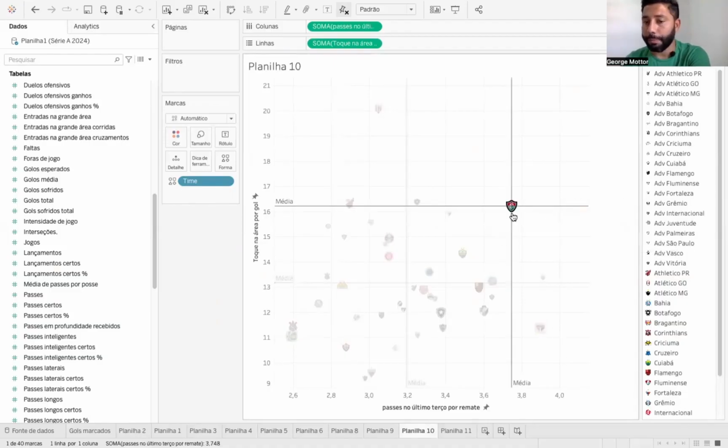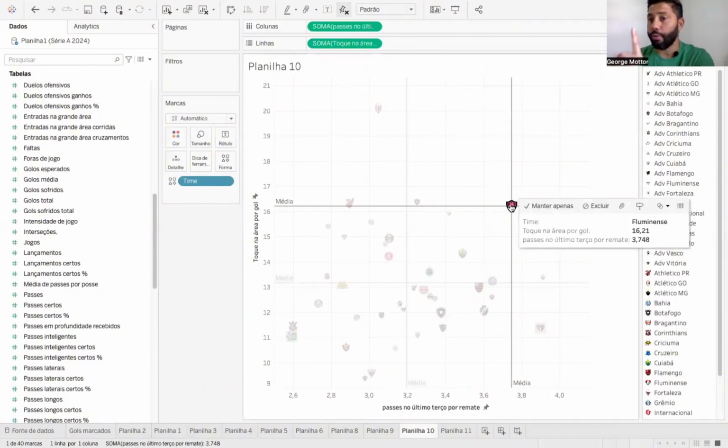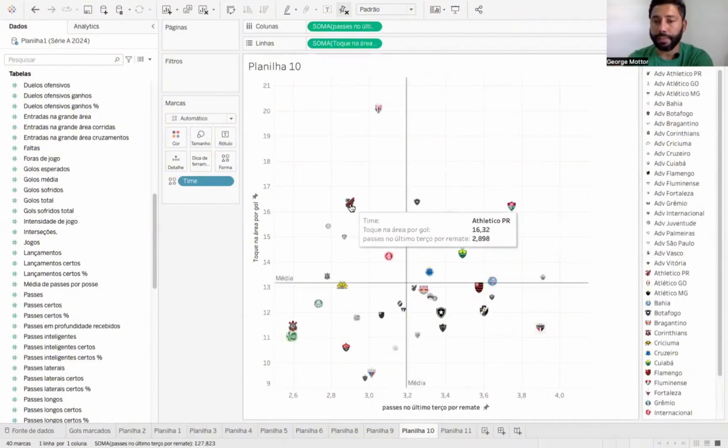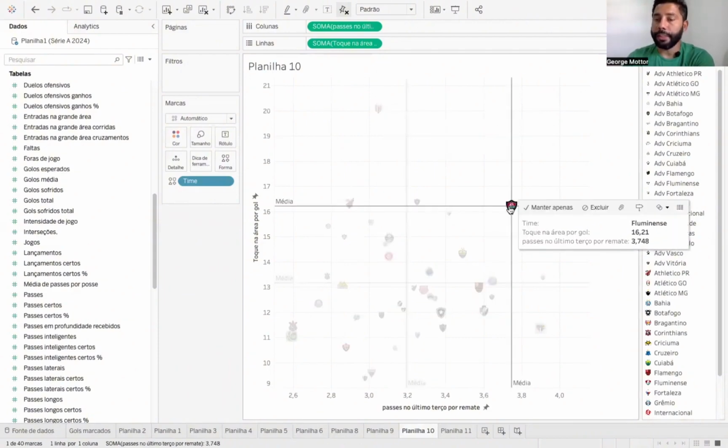Fluminense is the second team that needs the most passes in the final third to get a shot. That's 37 passes in the final third to get a shot. And they also need 16 touches in the box to score a goal, meaning the second, 16 more than 32 here, for Atlético Goianiense, 16.21, or the third, Fluminense is right here at the top. So it's the third team that needs the most touches in the box per goal, okay?